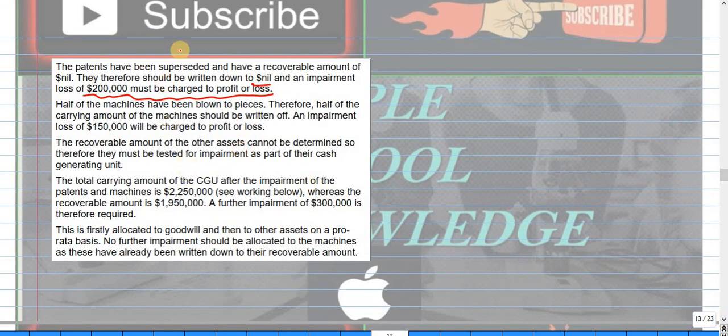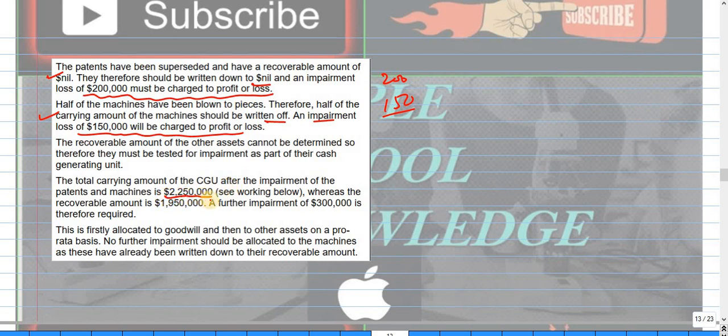So here the patent has been superseded. Okay, this is fine, we are done with this, and half of the machine has been blown, so half of the carrying amount of the machine should be written off, and an impairment of 150 has been charged to profit and loss. This is the second impairment, 200 plus 150 is 350. The recoverable amount of the individual asset cannot be determined, so this must be taken for impairment as part of the cash generating unit. The total carrying amount of the CGU after impairment of the patent and machine is this amount.